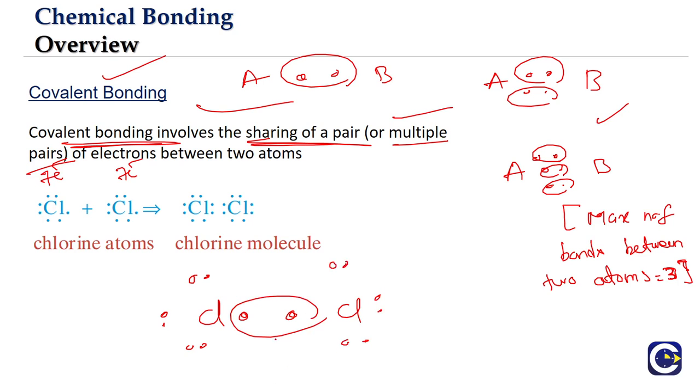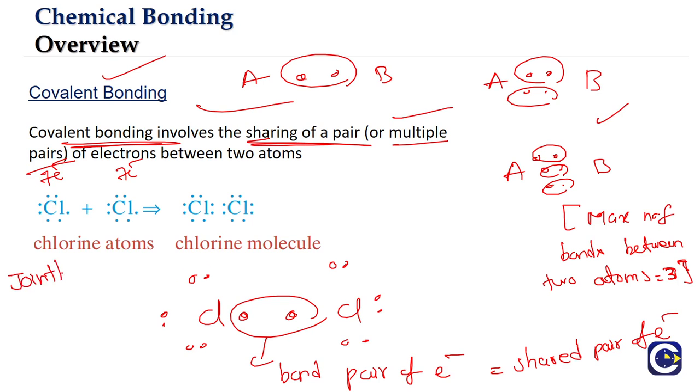Now this is what we call the bond pair of electrons or shared pair of electrons. What do we call it? Bond pair of electrons or shared pair of electrons. The basic idea of covalent bonding is that the bond pair, or shared pair, will be jointly owned or possessed by both the atoms.